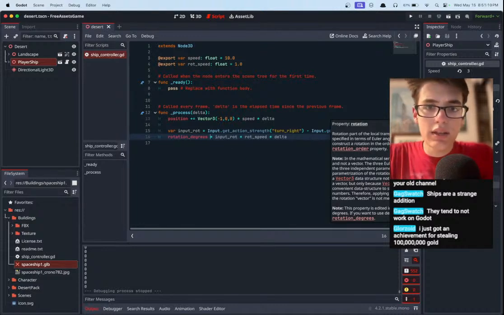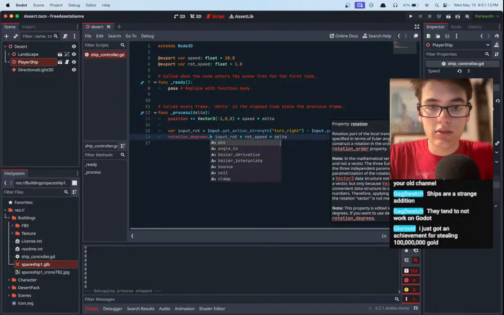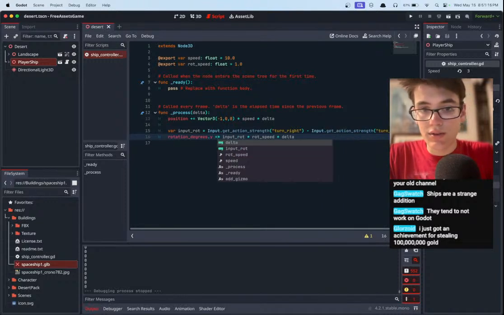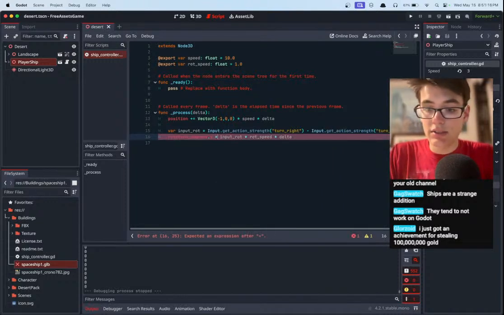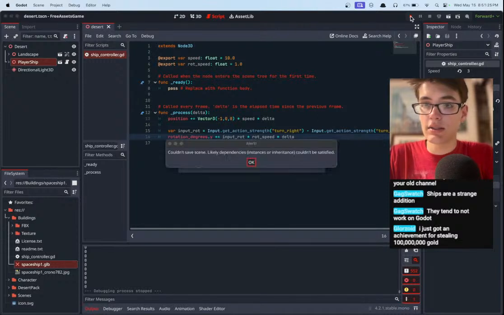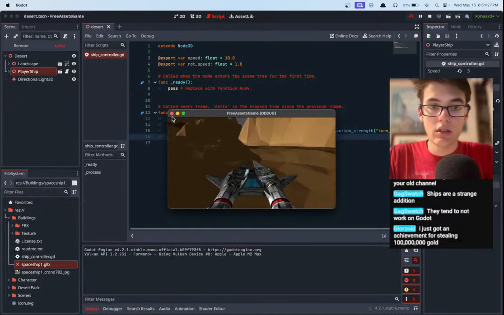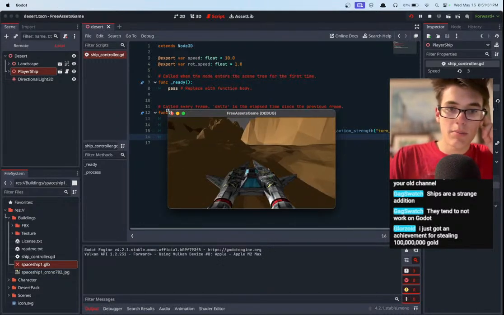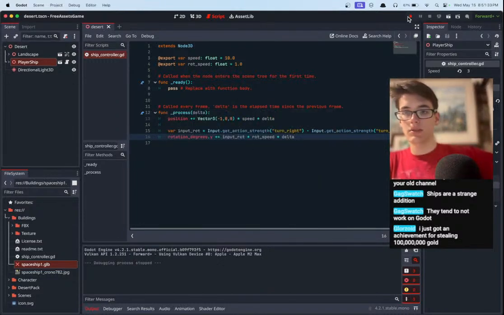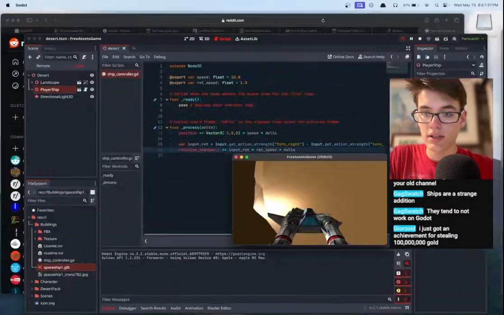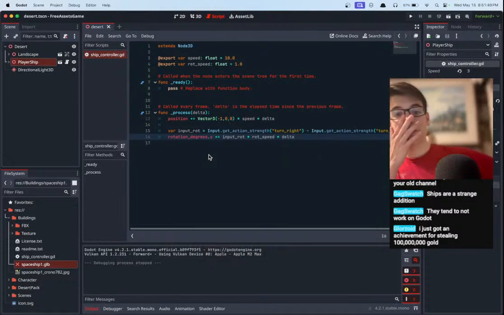Okay, let's just go ahead and manually select this. Let's say rotation degrees dot y plus equals input rotation times rotation speed times delta. Didn't quite work. We're getting a pop-up here. I don't know, but it always gets covered. And then it just goes away. Kind of sad. We'll never know what the pop-up says.